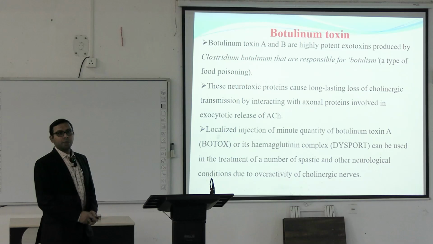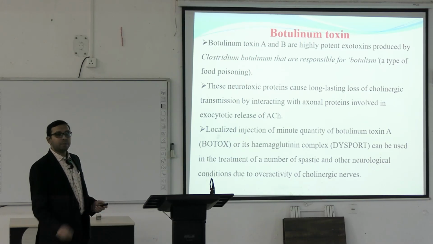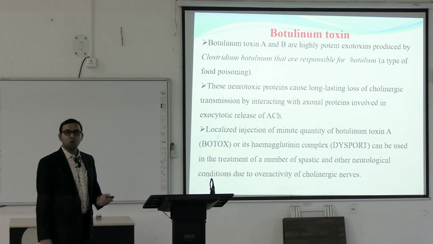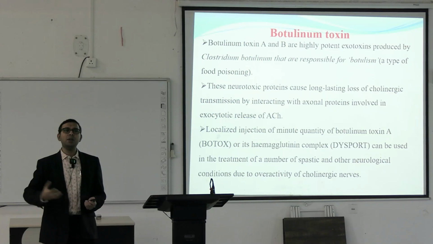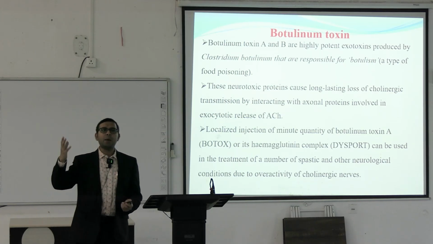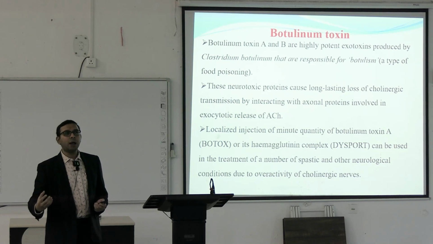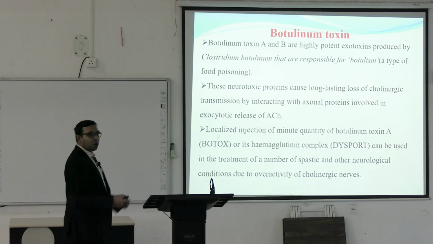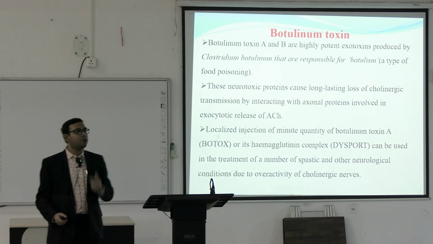Botulinum toxin. Botulinum toxin is obtained from the Clostridium botulinum type A and B, and they mainly cause botulism. Botulism is a type of food poisoning. If the food is stored for a large number of days in hot humid conditions, there may be some Clostridium botulinum infestation and botulism, food poisoning can happen. But here the botulinum toxin can be extracted, and this botulinum toxin can also be used therapeutically.